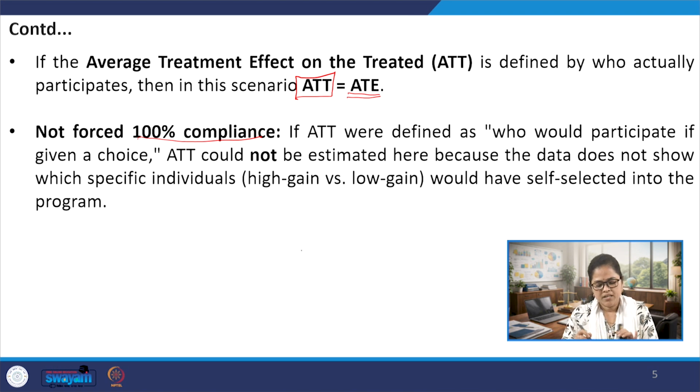But if we define the average treatment effect on the treated as those who would participate if they were given a chance, then it changes.